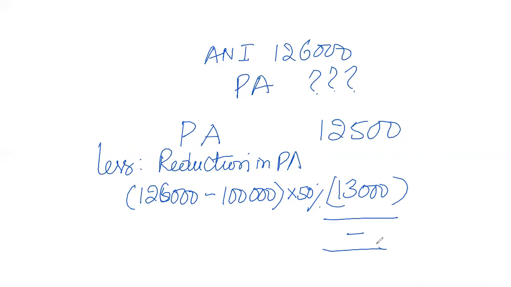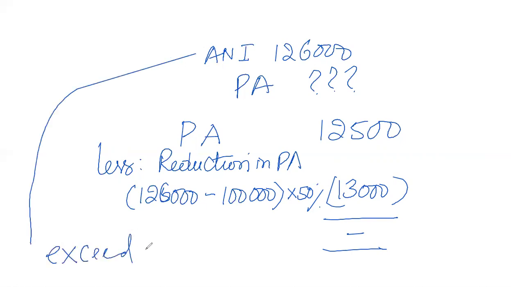So it means that whenever the ANI exceeds 125,000, do not calculate, just write down that the personal allowance would be 0, and it would be acceptable in the exam.